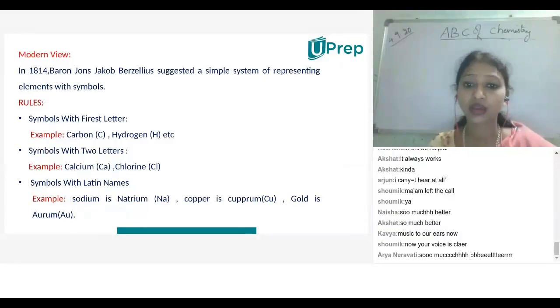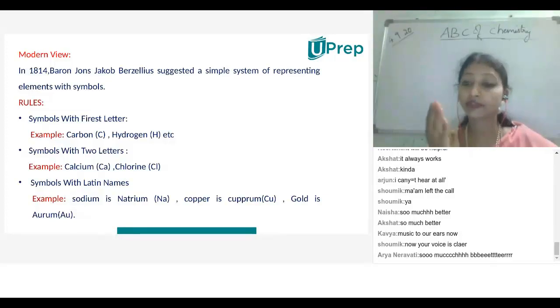Okay, what are the rules he has given? First rule: symbols from the first letter. In modern times, there are 118 elements, and for these 118 elements he gave importance to representation based on alphabet letters. So he gave the symbol from the first letter of the element.